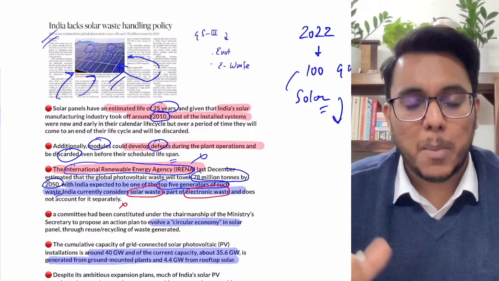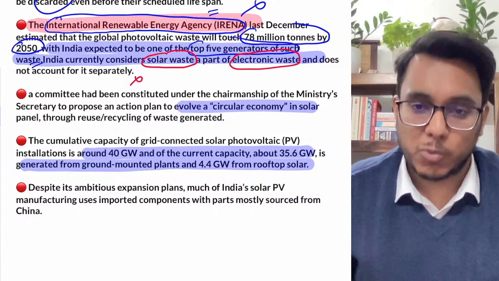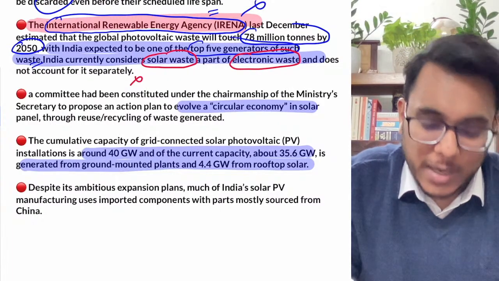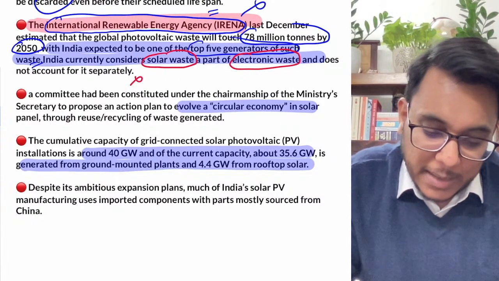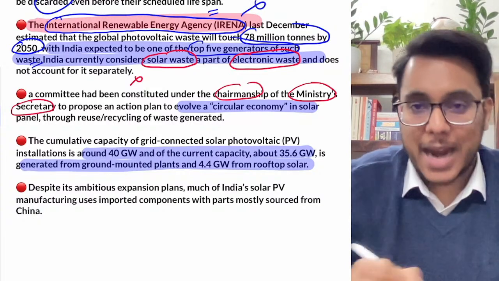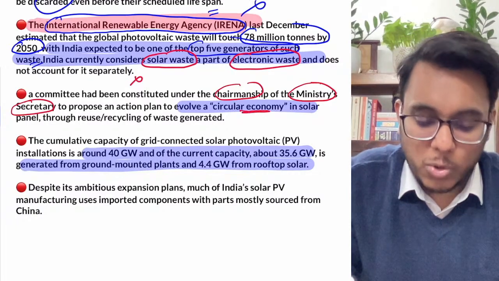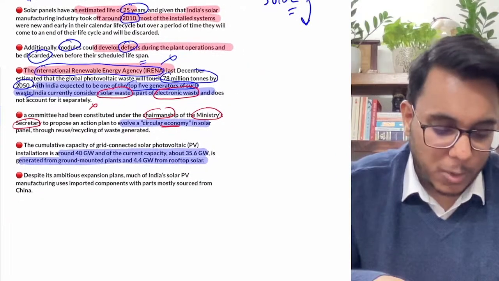But guys, the Ministry of New and Renewable Energy has said that the government is working on it. The government has constituted a committee under the chairmanship of the Ministry of New and Renewable Energy Secretary. This committee is coming out with an action plan to evolve a circular economy. First of all, what is the circular economy?